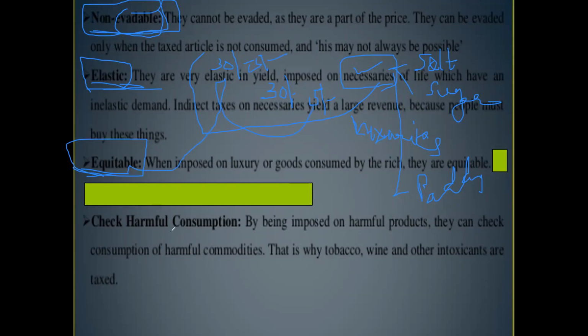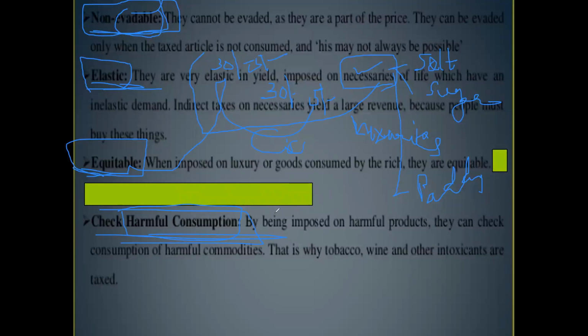Okay. Similarly, in case of indirect tax, another great advantage is the government can reduce harmful consumption. What do you mean by harmful consumption? Let us take, for example, cigarette smoking.